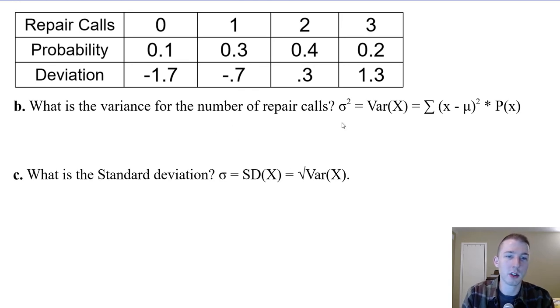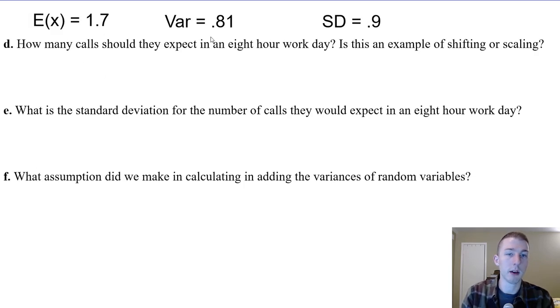To find the variation, we just take the deviations and square them. So the observation minus the mean squared. Then we multiply them by the respective probabilities because they're not all equally as likely. This 2 was the most likely, and 0 was pretty rare. We found the variance. They told us the standard deviation was 0.9, so the variation would actually be 0.9 squared, which would be 0.81. In case you're wondering how to do that. So yeah, variation is 0.81, standard deviation was 0.9. We take the square root of 0.81 to get to the standard deviation.